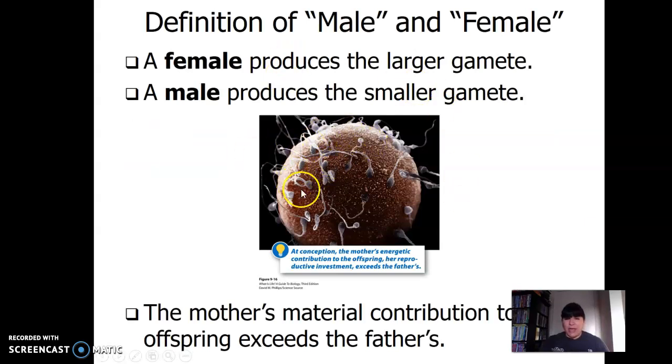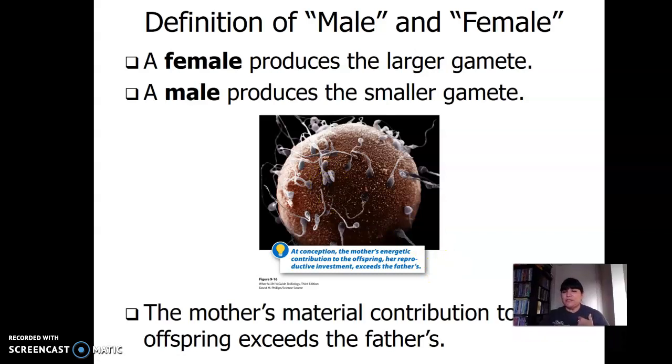This is an actual egg. It's huge. And then here are the sperm, okay? So in reality, mom, okay, this sounds weird, the idea of this. The female, what is the definition of female? What's the definition of male? Biologically speaking, okay? Female produces the larger gamete, the larger sex cell. Male produces a smaller gamete, the smaller sex cell.